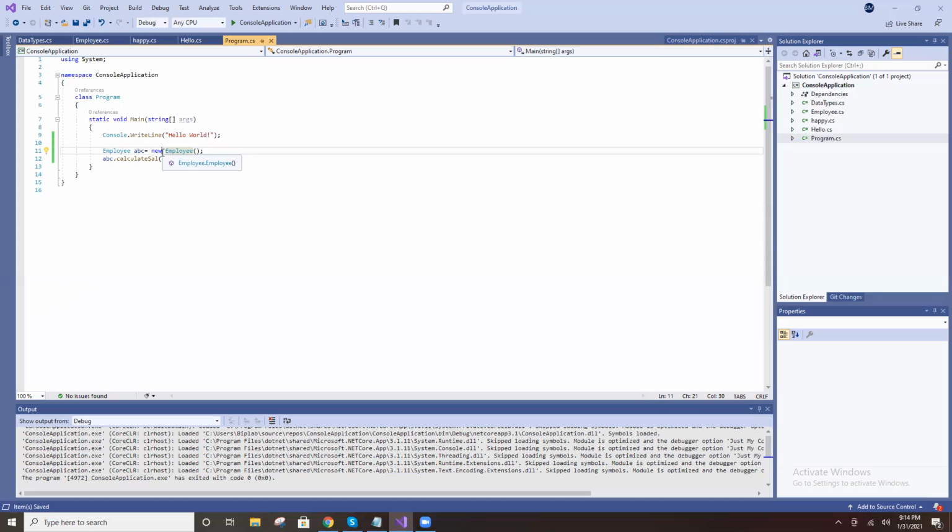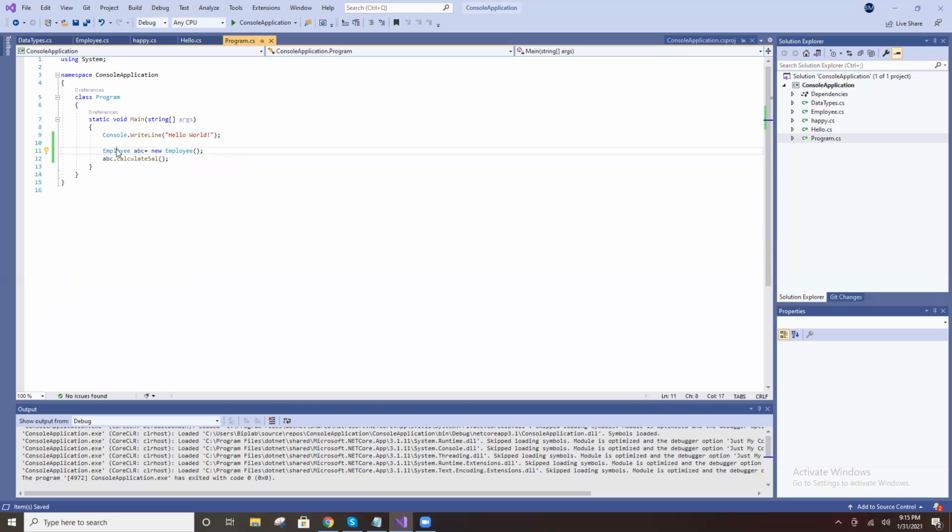So what do you call this one: employee ABC equal new employee? This entire line creates an object. First of all, new employee creates an object, and the object is saved to ABC.